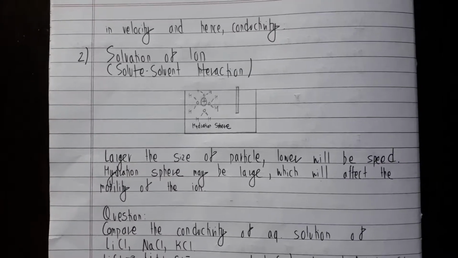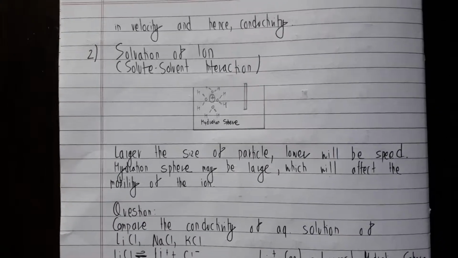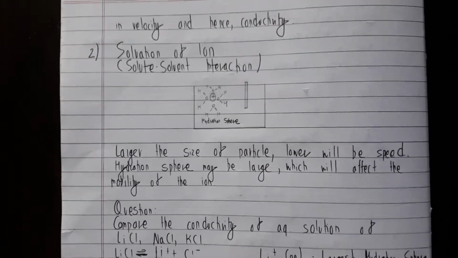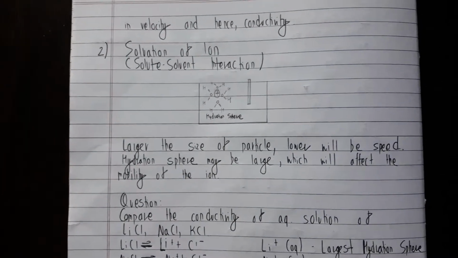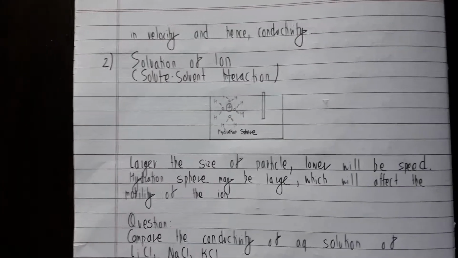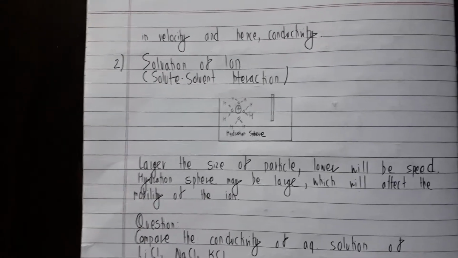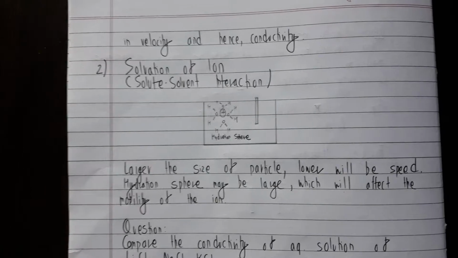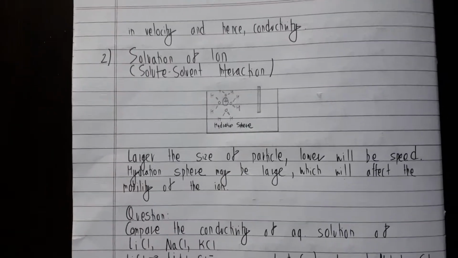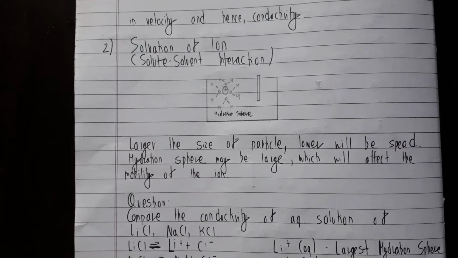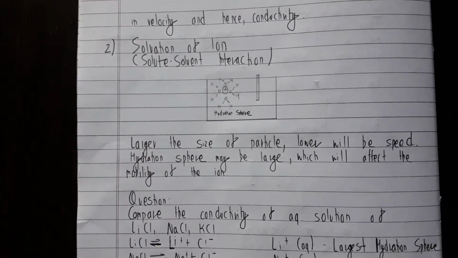And the second factor that affects the conductivity of an electrolytic solution is the solvation of ions. Now there is also interaction between the solute and solvent particles. So what I just took here was a solution of NaCl, right? What you gotta keep in mind is that the larger the size of the particle, the lower will be the speed. Okay, if you have a larger particle, then the speed will definitely be less.